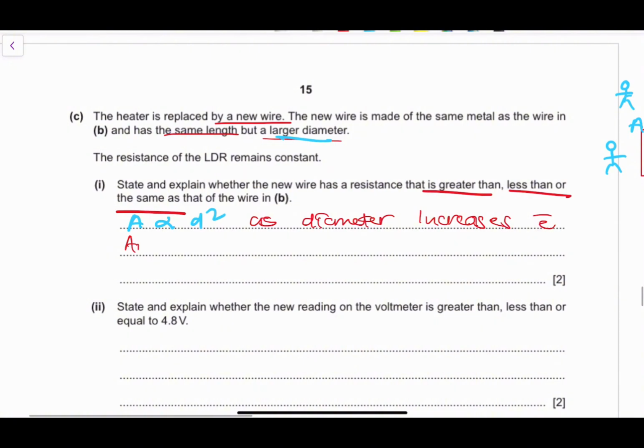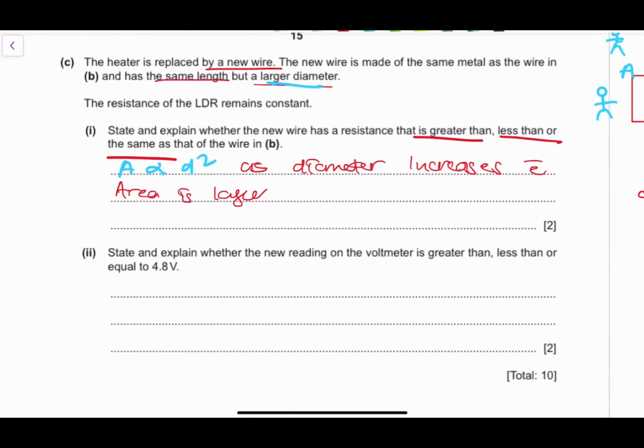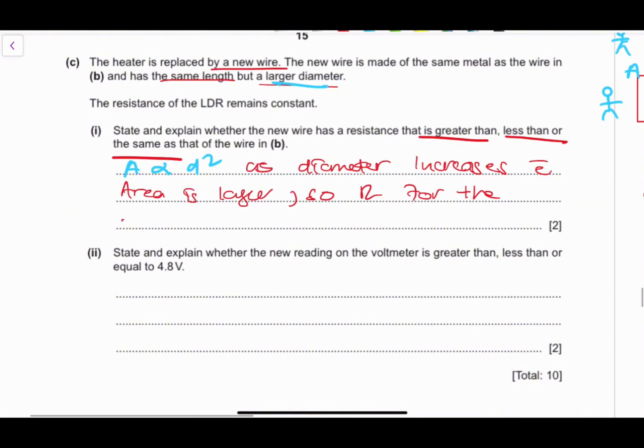As diameter increases, the area is larger. So we have a larger area simply because the diameter itself has increased. So the diameter has an effect on the area that is present, right? As the area becomes larger, the resistance decreases. So R for the new wire is less, right? Very important.